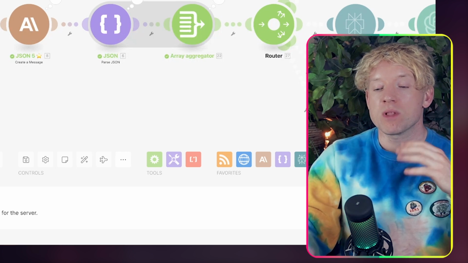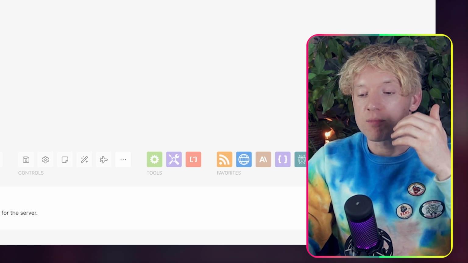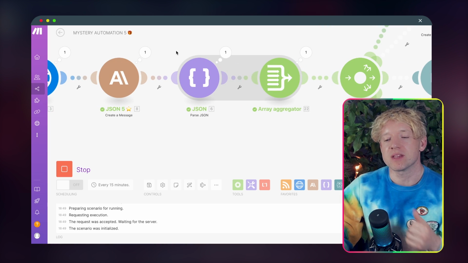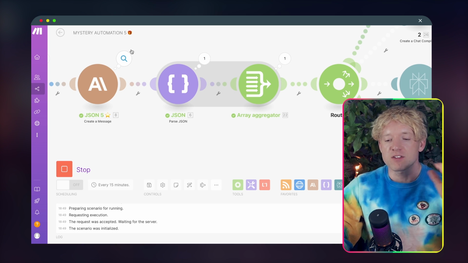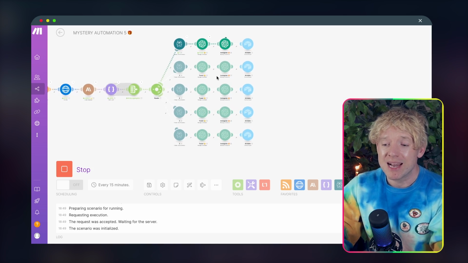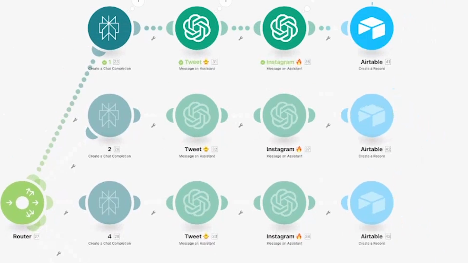When it's got that, it will split that off into five different topic clusters that we can make content from. Then we've got parsing JSON. I'll explain why we need that in a second, and what happens with an array aggregator. Suffice it to say, that's how we get a five-part output, and then I split it into five completely different flows and automations.